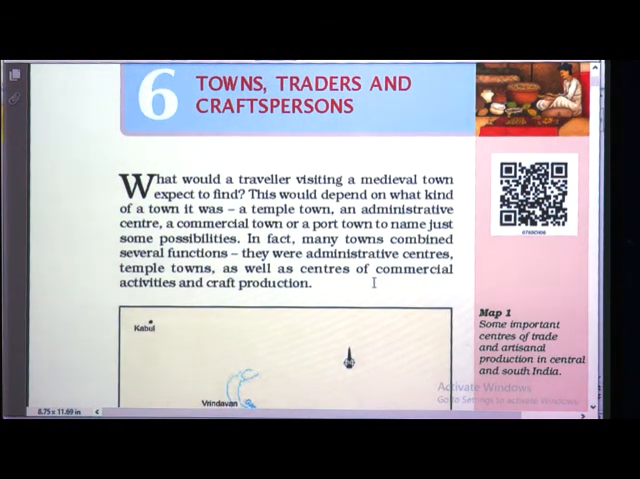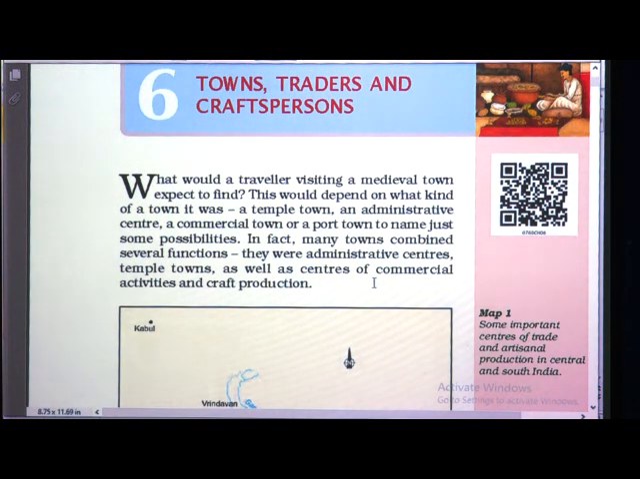Now, sixth lesson, Lesson number 6: Towns, Traders and Craftspersons. What would a traveler visiting a medieval town expect to find? This would depend on what kind of a town it was. So, whenever a traveler is visiting a medieval town, what will he expect?